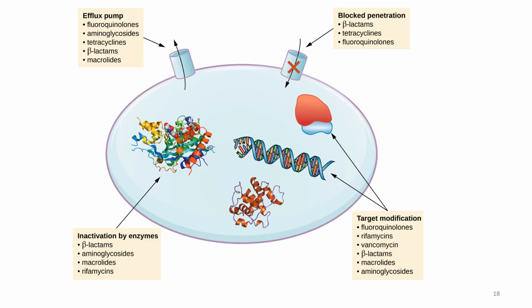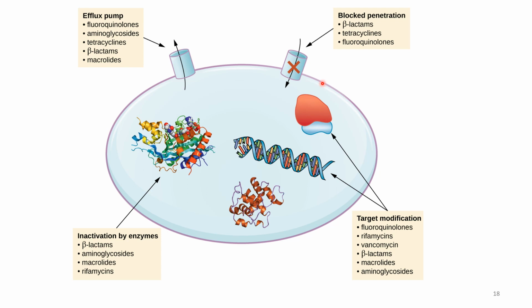We studied how different antibacterials work on bacteria, but we also need to know that different microorganisms have evolved different ways to avoid the effect of antibacterials. So we have here the four main resistance mechanisms.